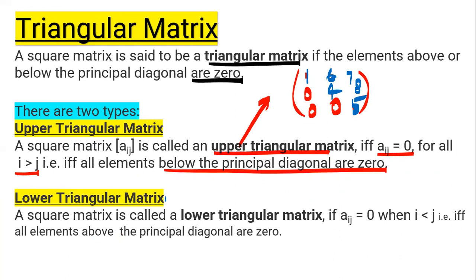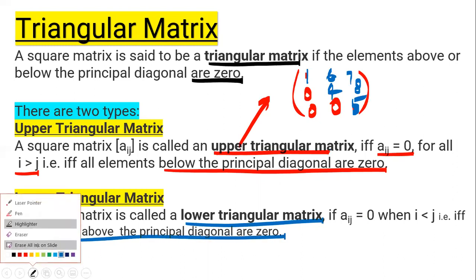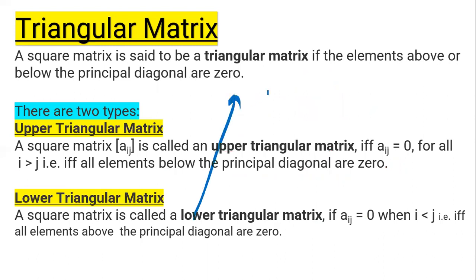Number 2, lower triangular matrix. A matrix is known as lower triangular matrix if all elements above the principal diagonal are 0. Let's take the example. Suppose these are the main diagonal elements.